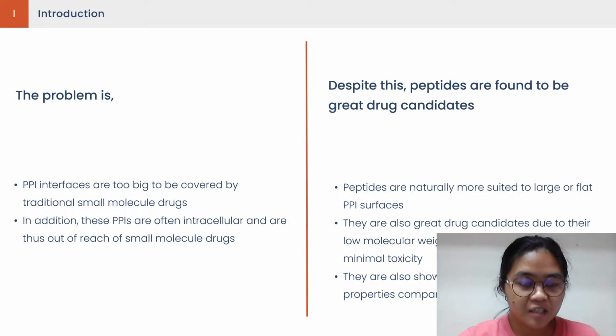However, PPI interfaces are significantly larger than binding areas that small molecule drugs are able to cover. Thus, it was found that peptides are more naturally suited to the large or flat surfaces found in PPI interfaces. Additionally, they are great drug candidates due to their low molecular weight, high flexibility, and minimal toxicity. In addition, peptides have also shown to have better pharmacokinetic properties as compared to small molecule drugs.